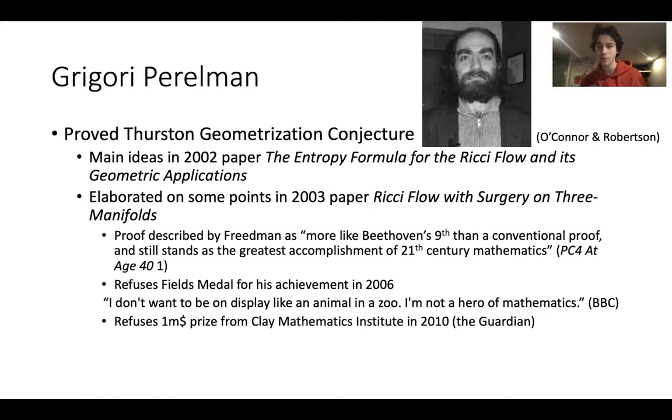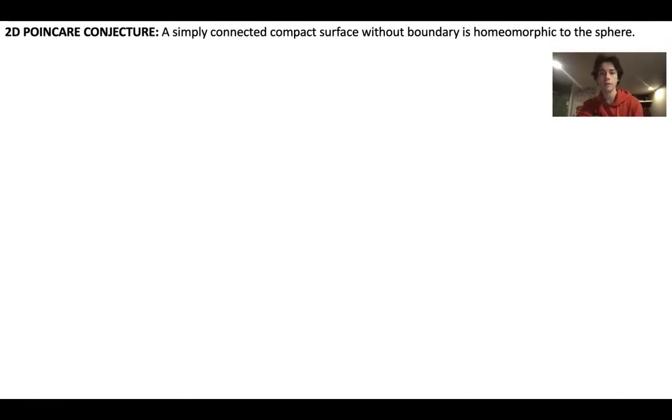So not many people actually know this proof, and the people who do know it seem to be very impressed by it. And Perelman was a very interesting character because he actually refused a Fields Medal and a $1 million prize for his achievement. For the rest of the presentation, I just want to give everyone a very good idea of what the Poincare conjecture is actually stating, and I'll give a quick explanation as to why it's true in 2 dimensions at the end.